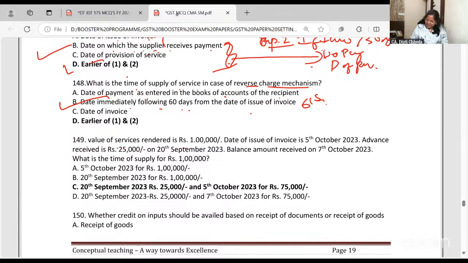Value of services rendered is 1 lakh. It's services, huh? So remember, the sooner you get service, on advance received also GST is applicable. Date of invoice is 5th October. Advance received of 25,000 on 20th September. Balance amount received on 7th October. What is the time of supply?